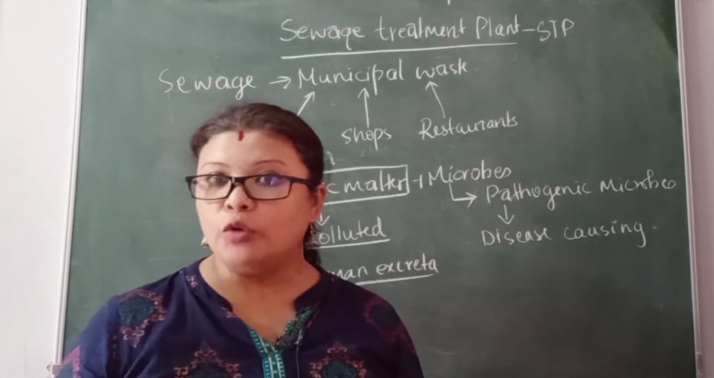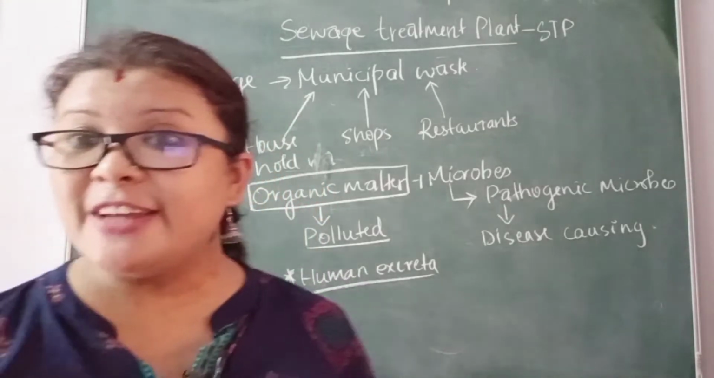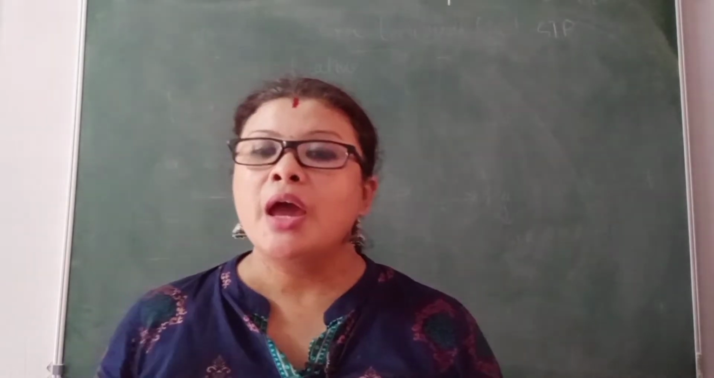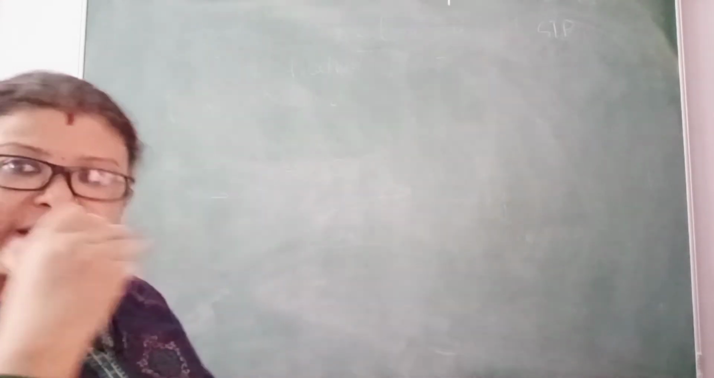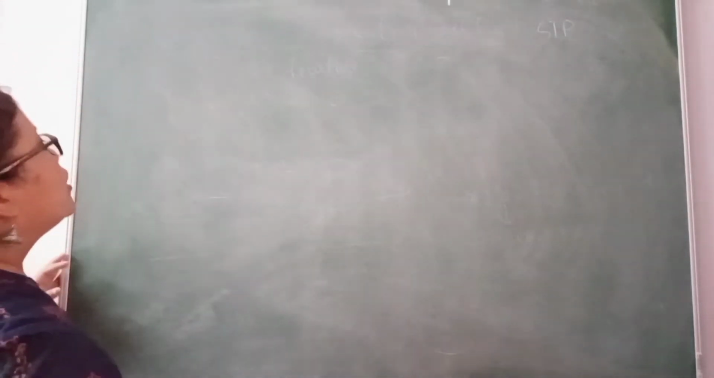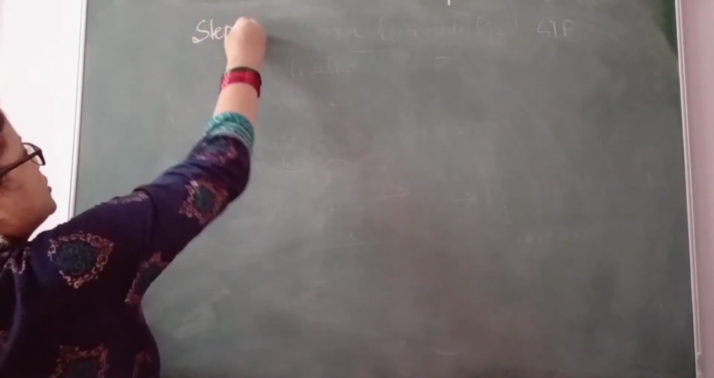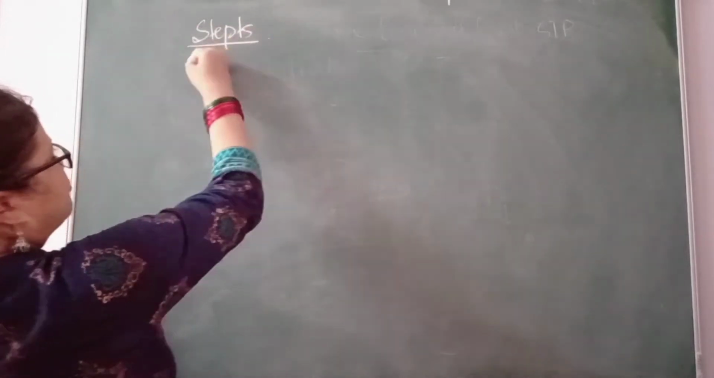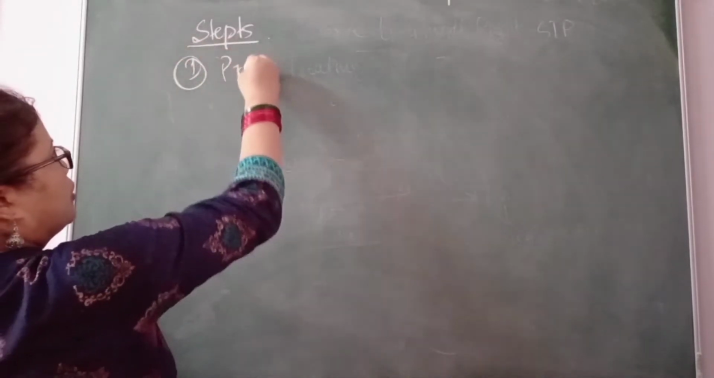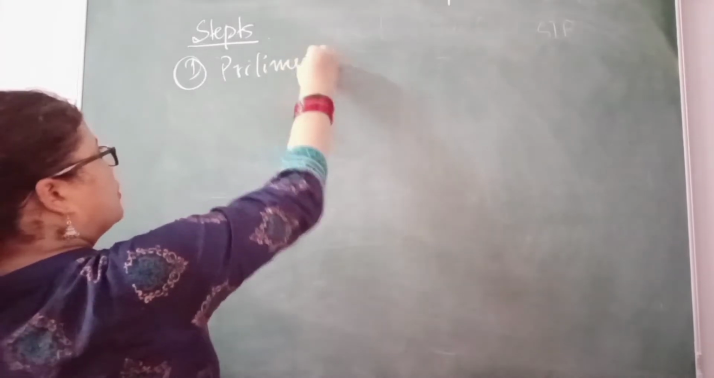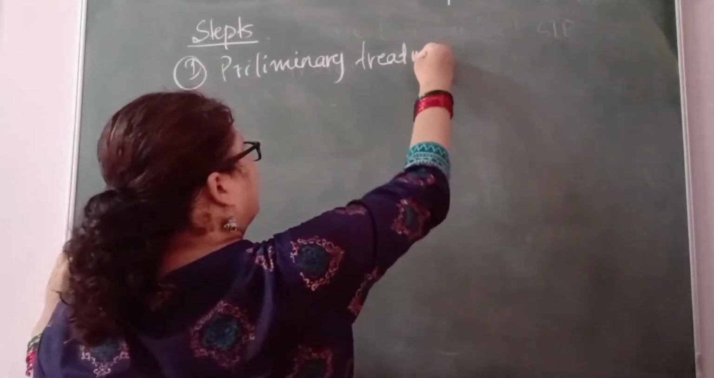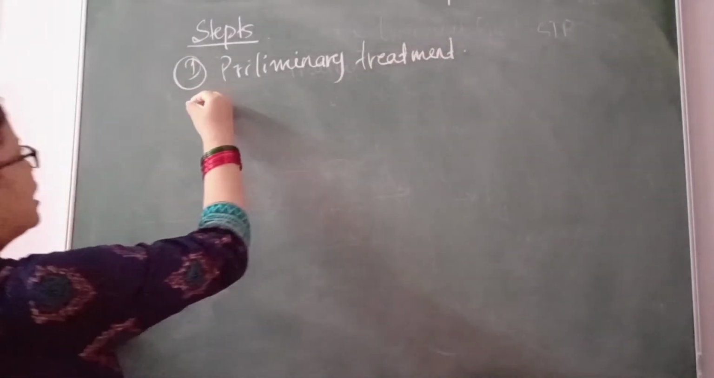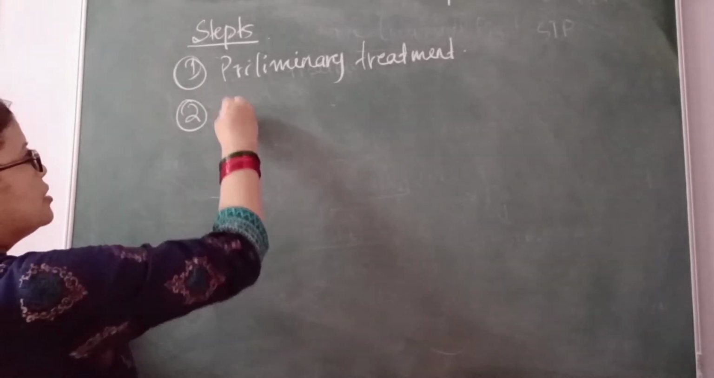So now we are going to see the various steps of the sewage treatment plant. Let us see the steps first and then we go into the details of the steps. So we'll see the steps of sewage treatment. First step: preliminary treatment.